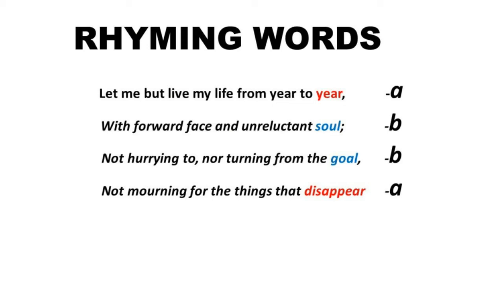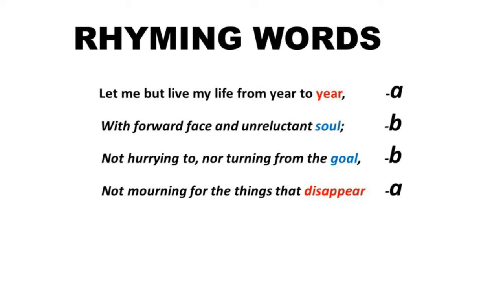Now we'll move to the rhyming words. Rhyming words are two or more words that have the same or similar ending sounds. Here I have given a few examples. If you see the first line, last word, year, and the second line, last word, soul. Year and soul are not rhyming words. For year, you mention a small letter a, and for the second line, soul, it is mentioned as b.